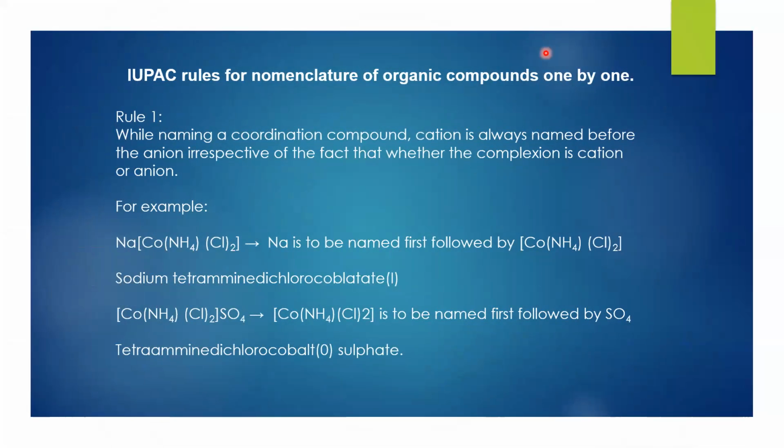Rules for IUPAC nomenclature. While naming a coordination compound, the cation is always named before the anion, irrespective of whether the complex ion is a cation or an anion. For example, over here we have a positive ion before the complex. That is the coordination sphere, where a central metal ion is attached with ammonia and Cl2. So Na is to be named first, followed by the complex.